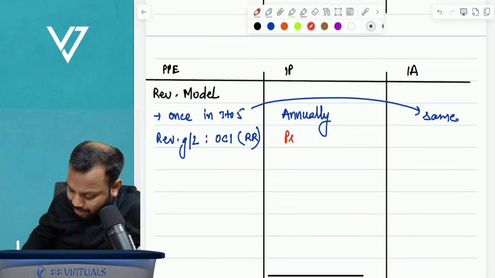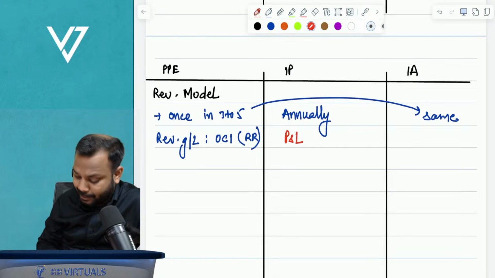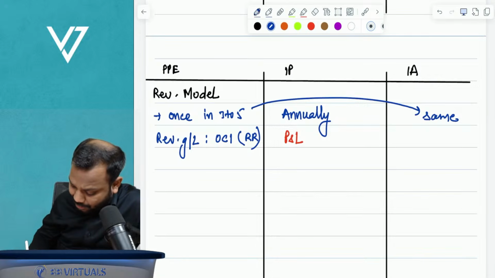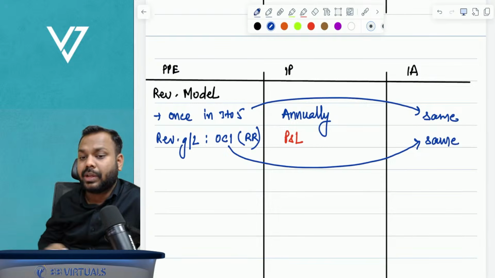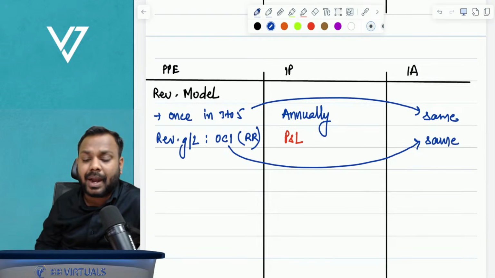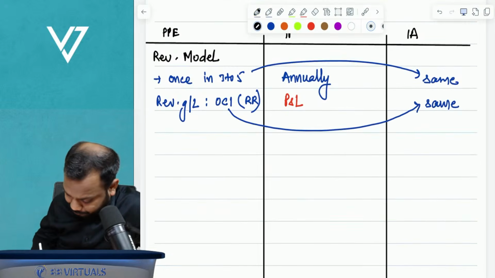It will go to P and L. Similarly, for intangible assets, you will record the revaluation gain or loss in other comprehensive income and accumulate in revaluation reserve. So this is about the revaluation model.